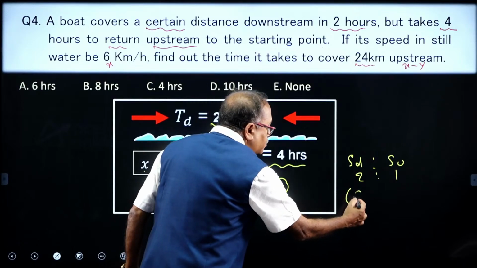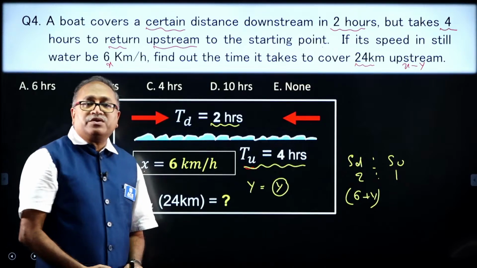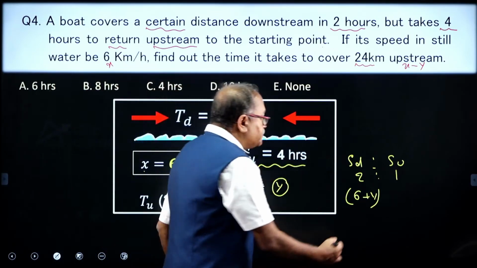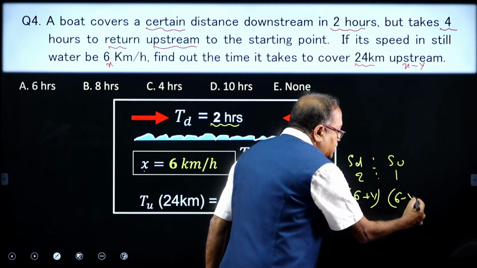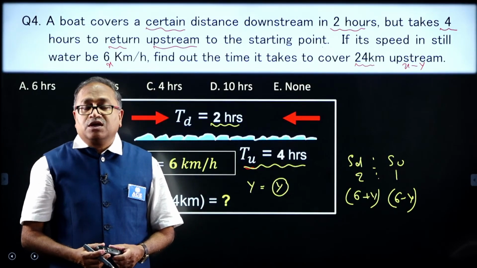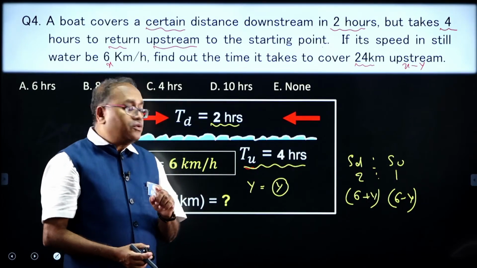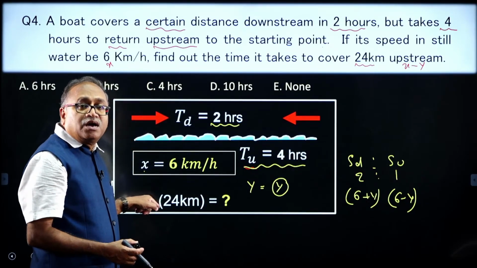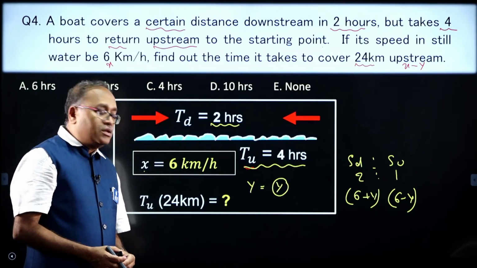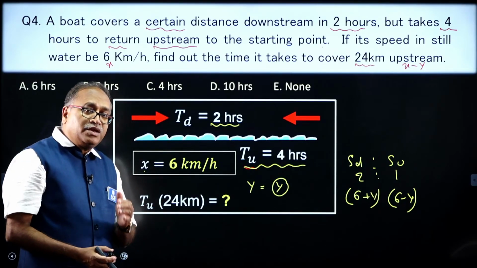The x is given to you, that is 6 plus y, the ratio is given, and the 6 minus y, that is upstream. This ratio is given. Can't you find out y? Yes, we can find out y, and once we find y, we can find the upstream speed, that is x minus y. So, I can also find out how much time it will take to cover 24 kilometer.